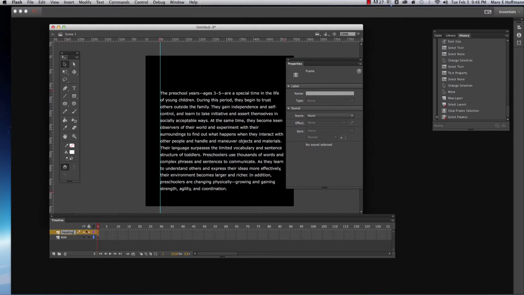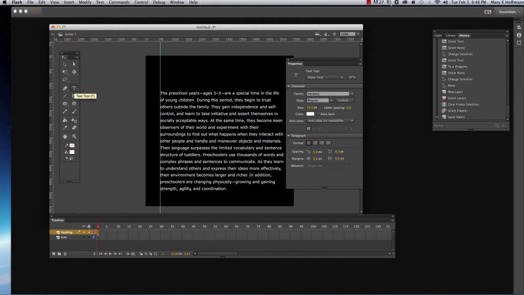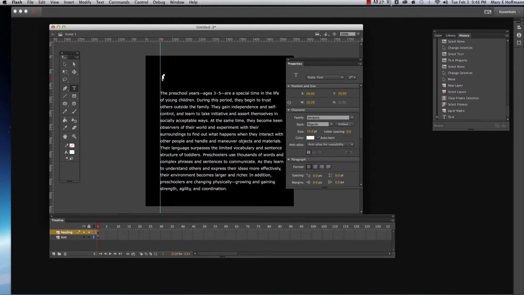And I'm going to make a heading for this. So I'm just going to select the text tool again, and I'm going to select up here. I'm going to keep this Verdana. I may make it bold. Let's see how it looks. I'm going to make this font bigger, about maybe 22. I can actually write them in. And then I'm going to write the preschool years.